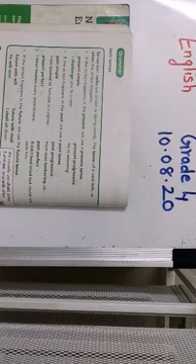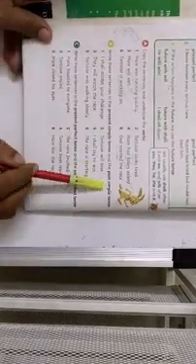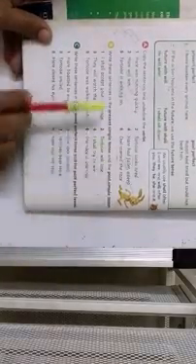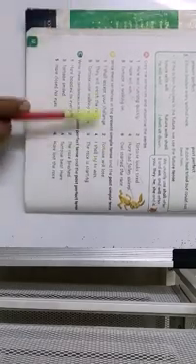Well, children, what were we doing? Where were we? We were doing the present simple tense and the past simple tense. Remember, this was your homework.